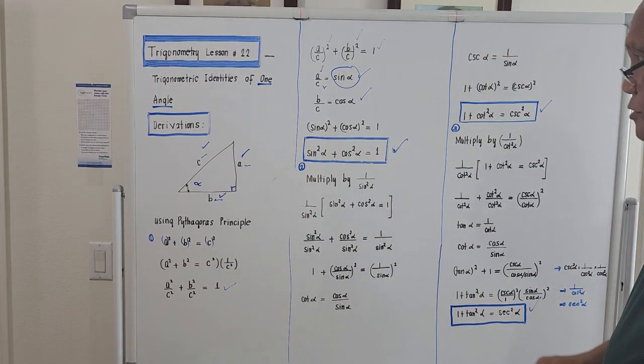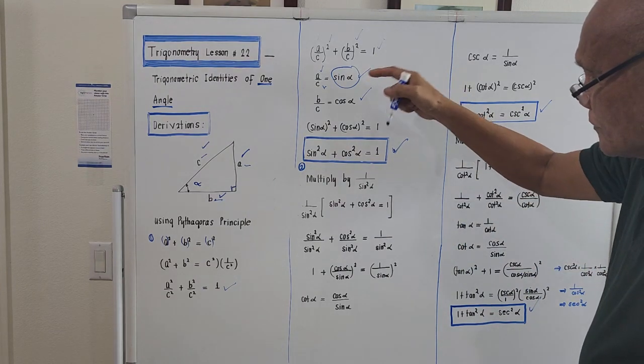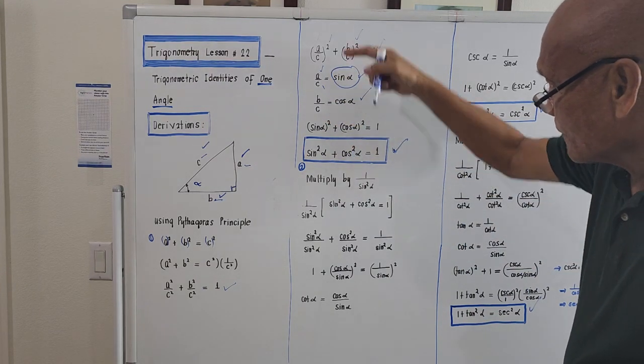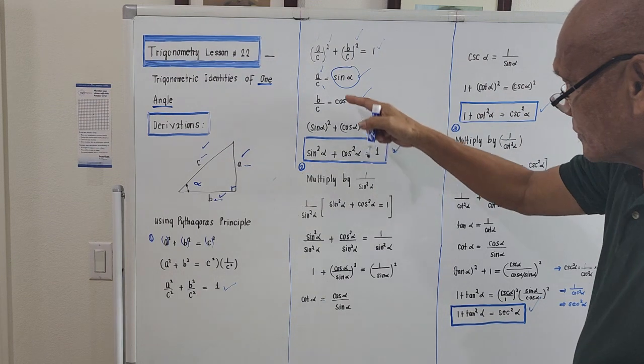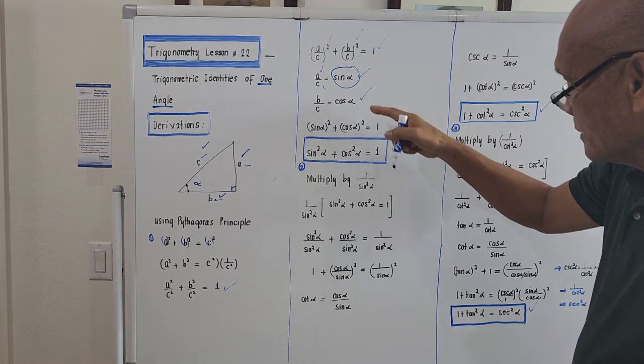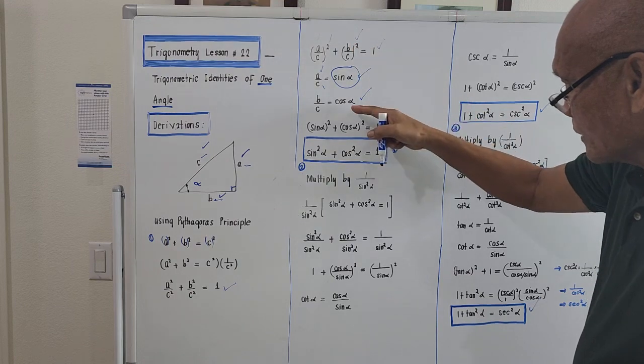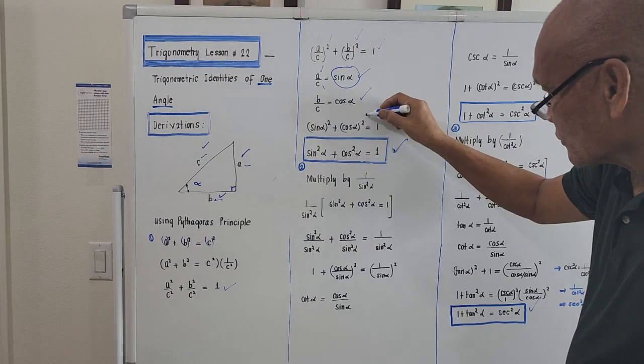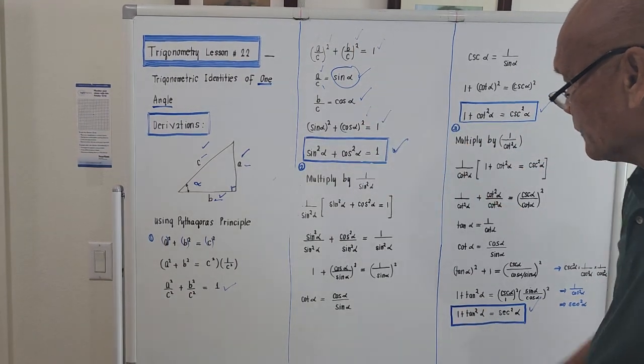Right? So we will now substitute the value a over c and b over c back here. So a over c is actually sine of alpha quantity square. The ratio b over c is actually cosine of alpha. This is quantity square, and this should be equal to 1.